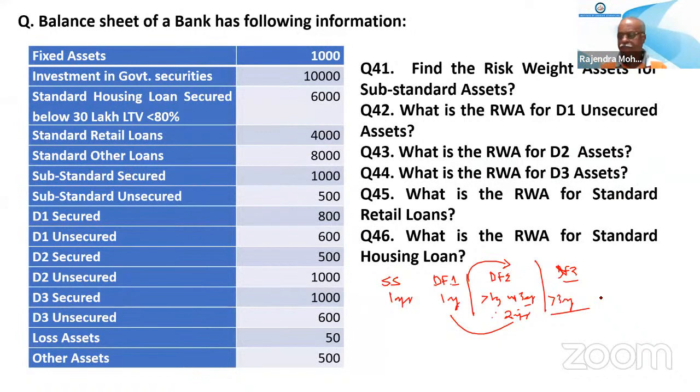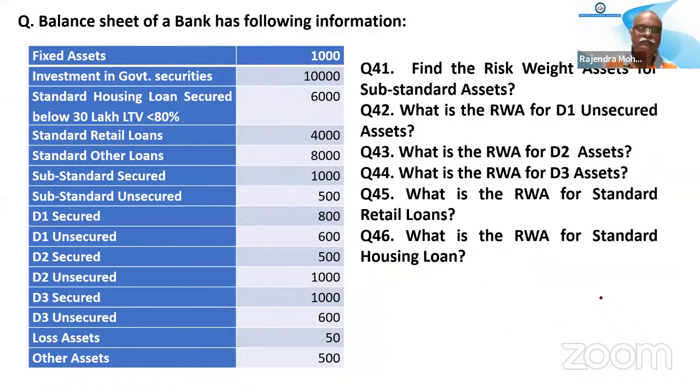Okay, sir. Sir, one last question. I sent one problem in the group, sir. May I read that one? Yeah, tell me.